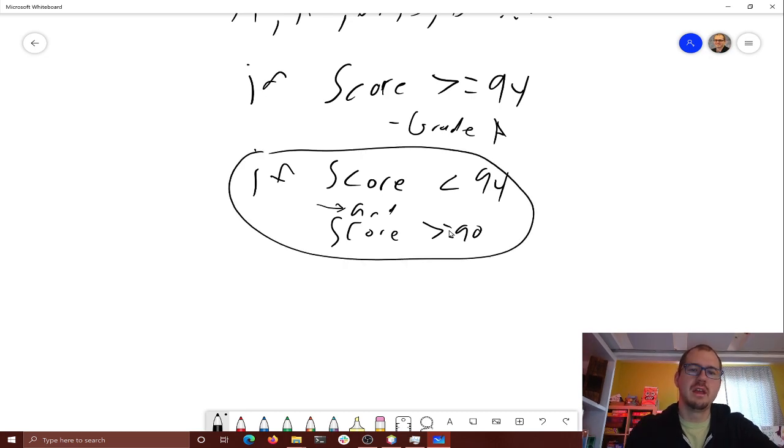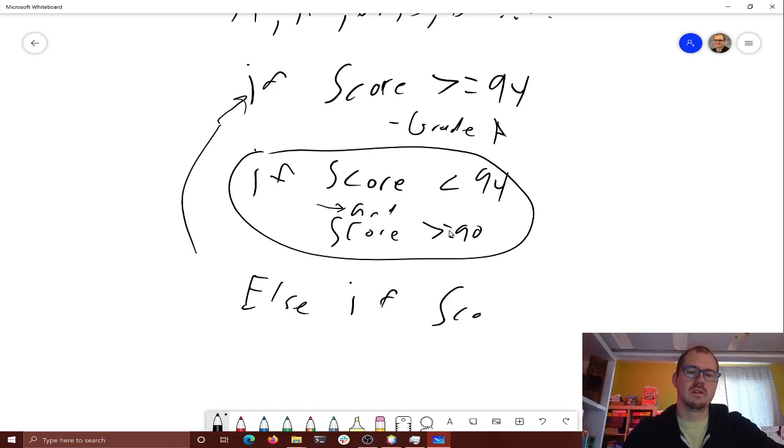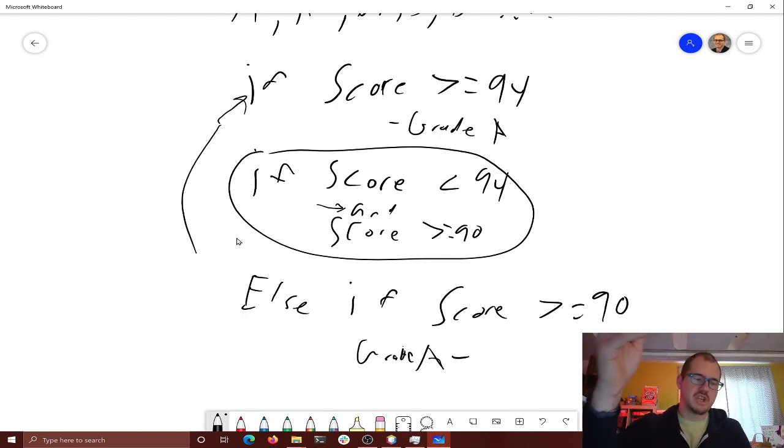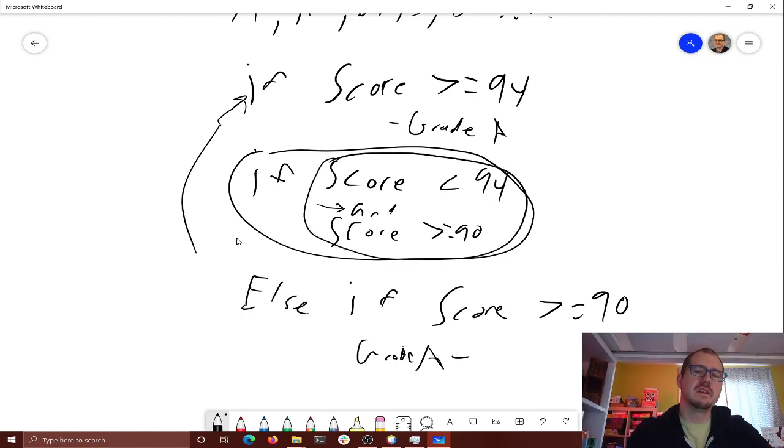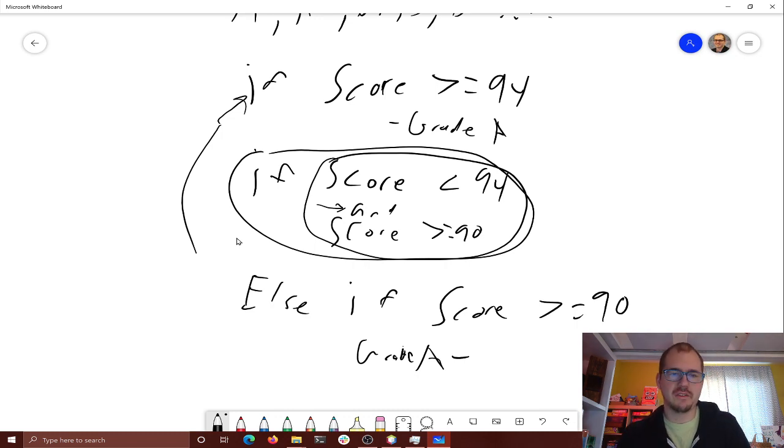This one's not bad, but it would be easier if we said, if your score is greater than 94, you get an A, else, so if it's not greater than 94, else if your score is greater than or equal to 90, then the grade is an A minus. Because now we're going to start chaining these together. If it's not greater than or equal to 94, let's check the next one, and the next one. That way I don't have to have both conditions in a single if. Either is perfectly fine, but I think less typing is always better. We're just going to work our way down. So let's take a look at that.